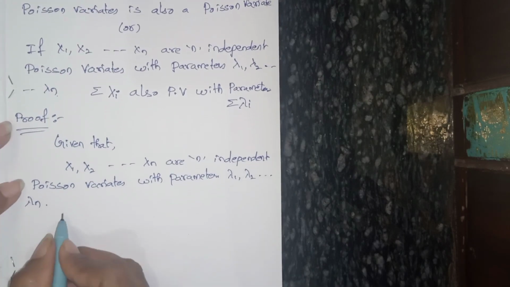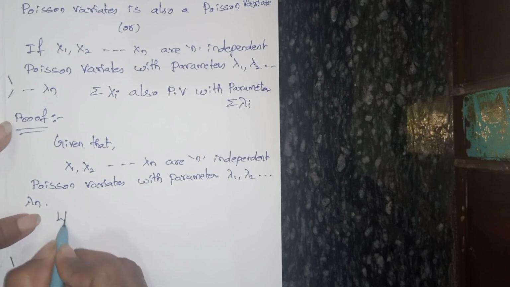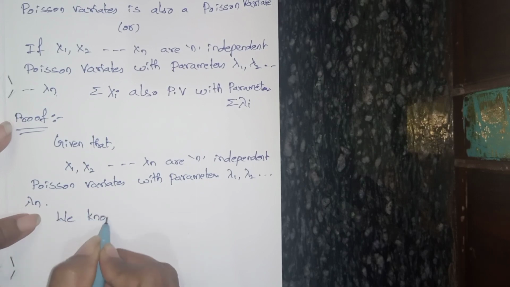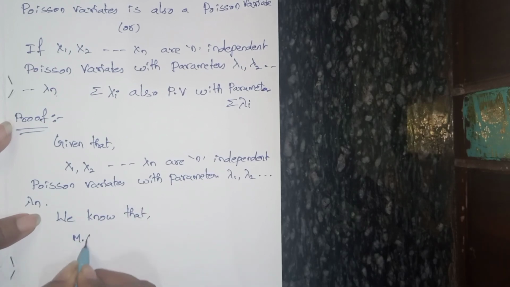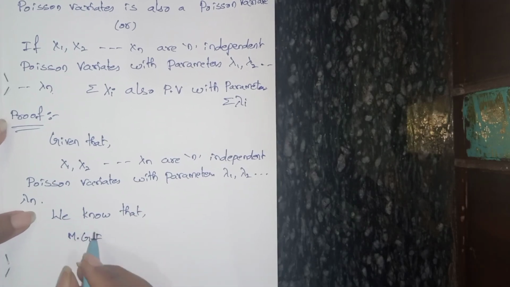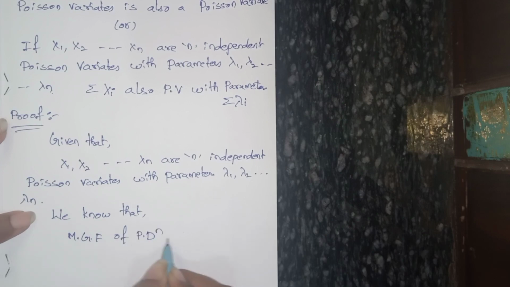Now we know the moment generating function. The MGF of Poisson distribution is Mx of t equals e power lambda into e power t minus 1.